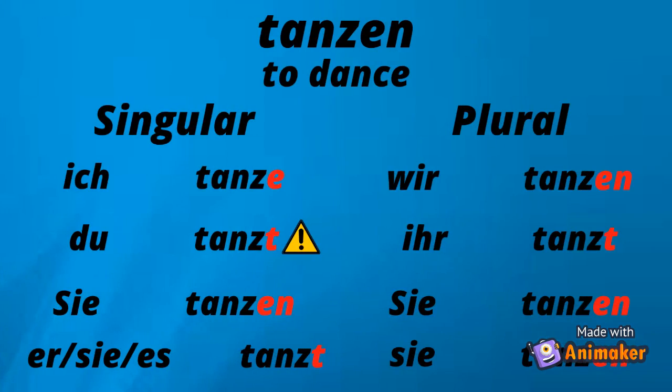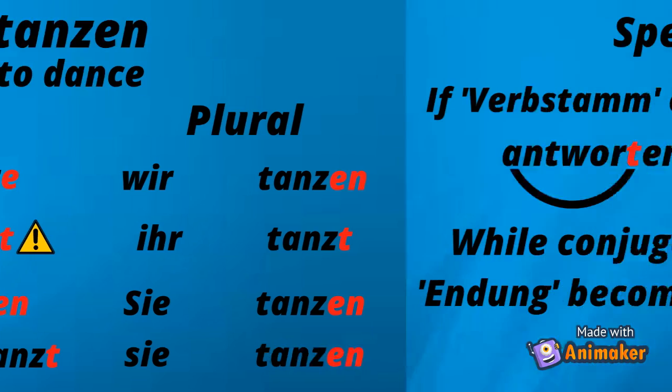Let's look at the second verb. Tanzen. That means to dance. Ich tanze. Du tanzt. Sie tanzen. Sie, er, es tanzt. Wir tanzen. Ihr tanzt. Sie tanzen. Here also the conjugation of du just takes the ending t and not st.